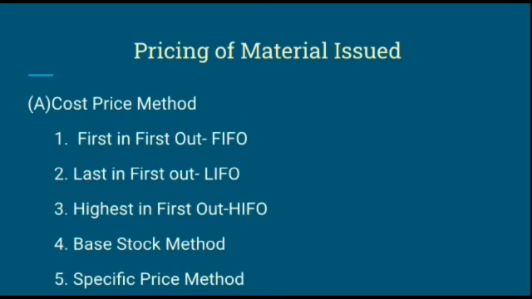Under this method, the materials first received in the stores are the first to be issued. That is, the materials are issued at the cost price in the same order in which they are received. The FIFO method follows the principle that materials received first are issued first. After the first lot or batch of material purchase is executed, the next lot is taken for supply. The inventory is priced at the latest cost. That is called first in first out.